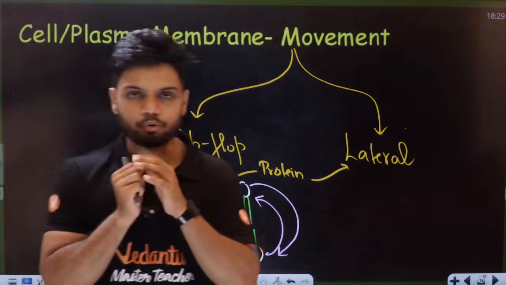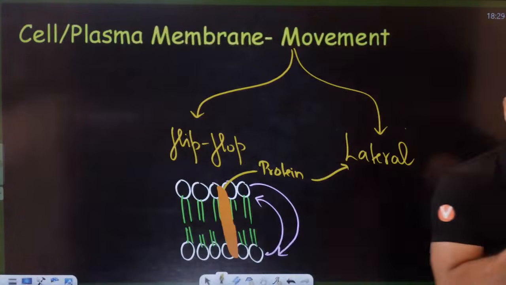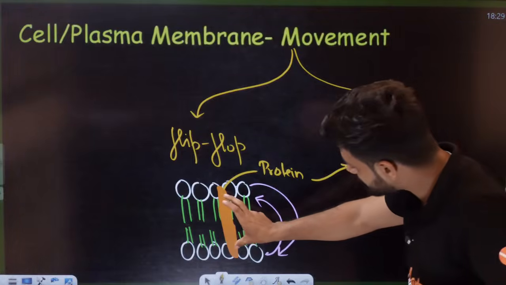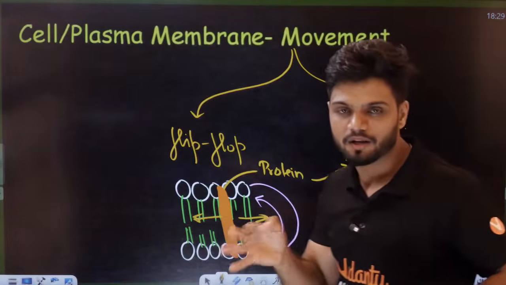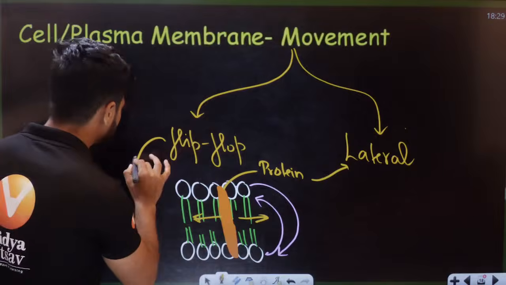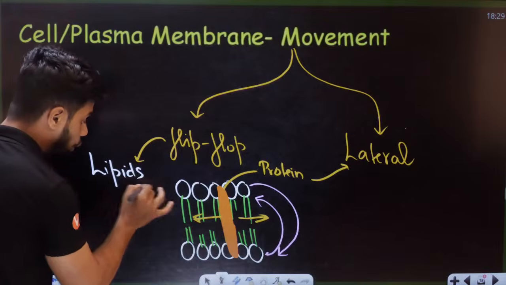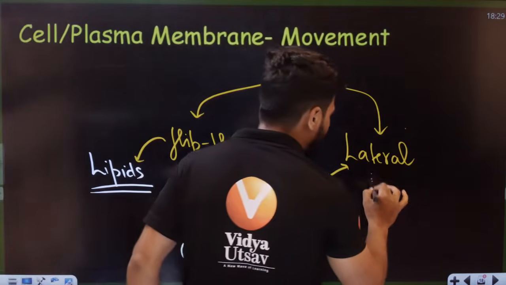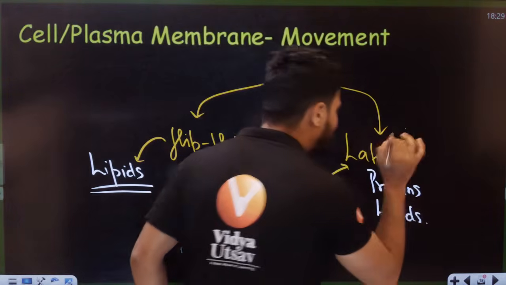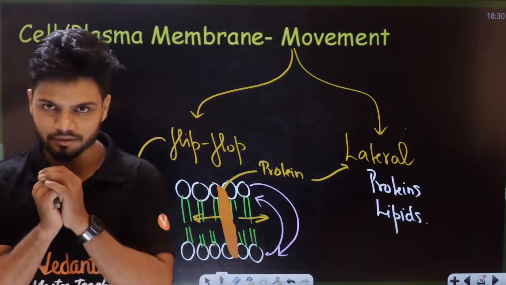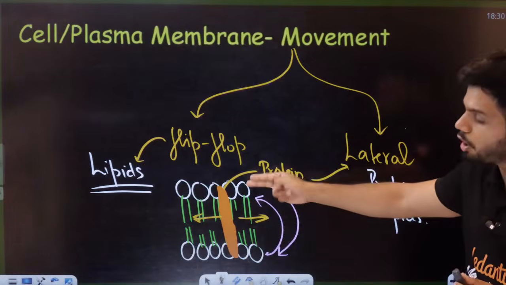How? Let's say I'm a protein here, students. I will move like this. I'll go out of the frame. So this protein here can show lateral movement. Protein can show what? Lateral movement. While lipids, students, flip-flop movement can be shown by lipids only, while lateral movement can be shown by proteins and lipids both. So if I'm here, I'll go like this. That is called lateral movement. This is called flip-flop movement.